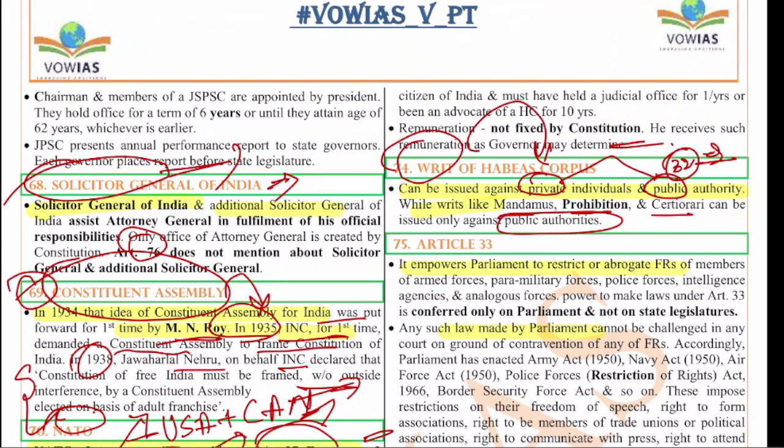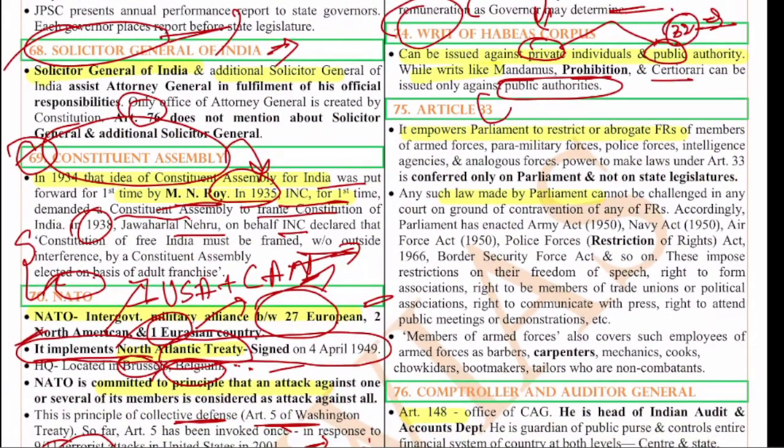Next, the 75th question, it is about Article 33. Article 33 basically empowers Parliament to restrict or abrogate the fundamental rights of members of armed forces, paramilitary forces, police forces, intelligence agencies, etc. So Article 33 is placing limitations on various government servants. Any law made by the Parliament on these things cannot be challenged in any court on the grounds of contravention of any fundamental rights, because they are part of the government machinery, so they will not enjoy the fundamental rights.